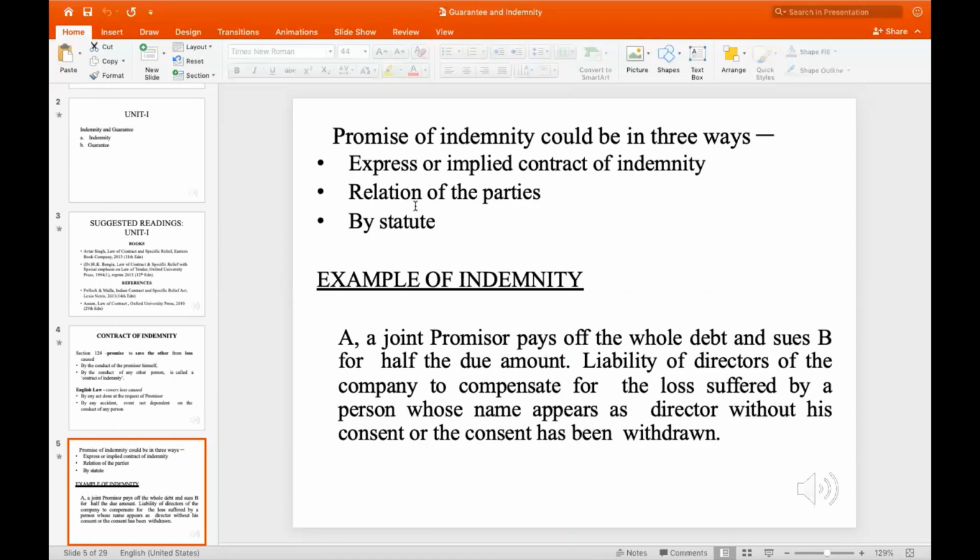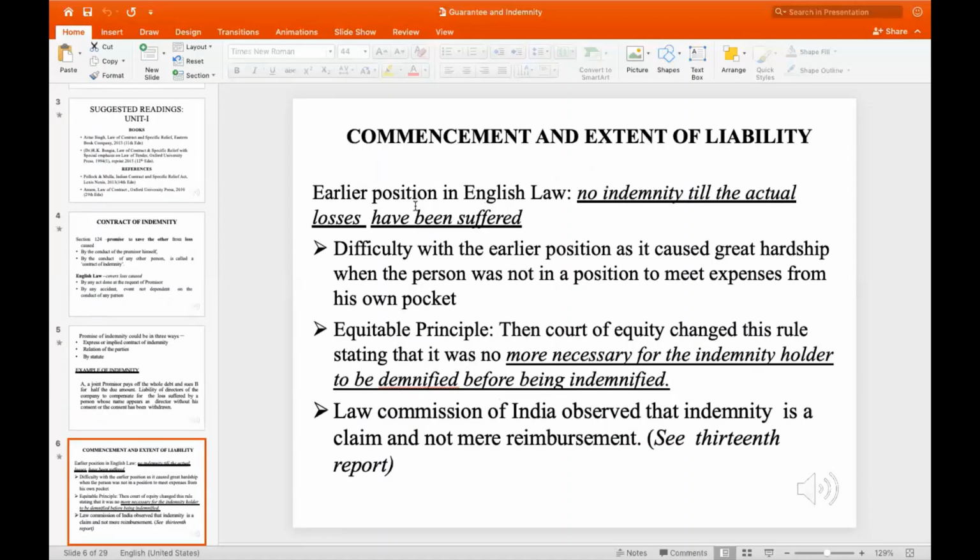That is, A is not supposed to pay the entire 10,000 amount, but just the 5,000. And now, since he's paying 10,000 in its entirety, it's the company's responsibility to pay off the 5,000 on behalf of B, since B has failed to do so. Now, the next is commencement and extent of liability.